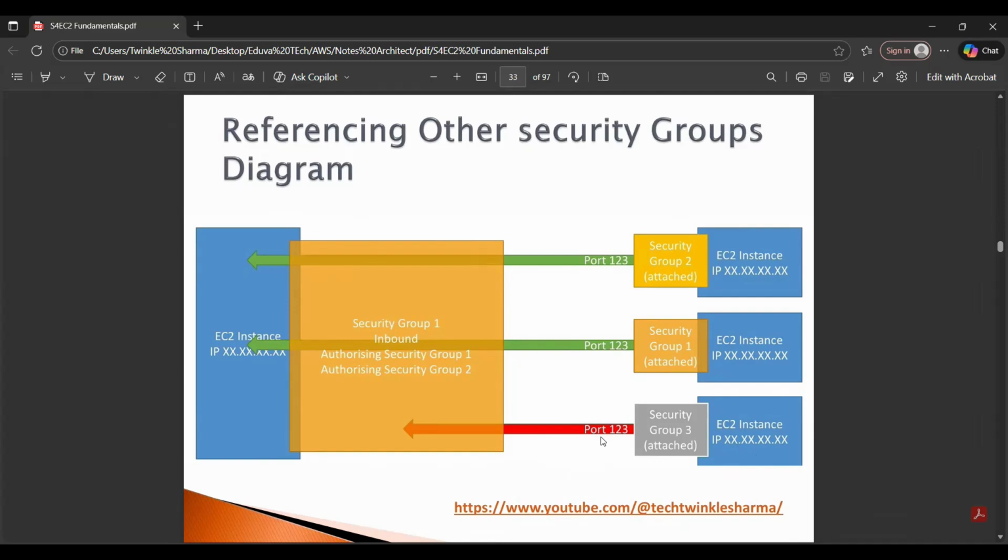Security groups are locked down to a region or VPC combination. If you switch to another region, you have to create a security group again, or for another VPC, which we will see in a later lecture. A security group lives outside the EC2 instance. If traffic is blocked, the EC2 instance would not see it.